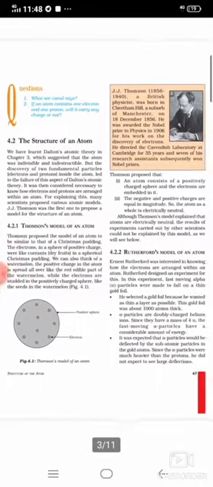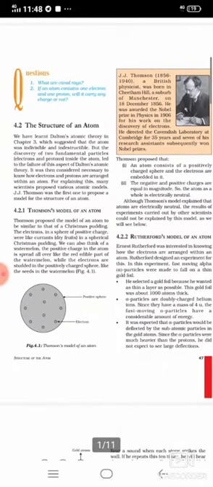Now let's look at what Thomson's model of atom is. Thomson proposed the model of an atom similar to that of the Christmas pudding. That's why it is known as the plum pudding model of atom. Suppose you have a cake having plums in it, a plum cake.